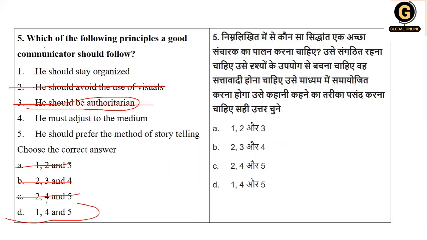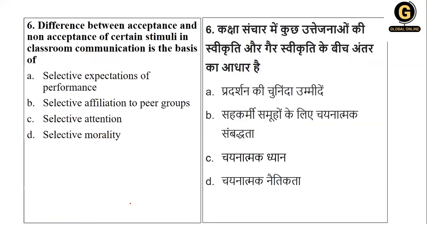So the answer which you're getting is 1, 4, 5. Yes, all the points tell that they are the principles of good communicators. So here the right option is option number D. The next is differences between acceptance and non-acceptance of certain stimuli, that is reaction.